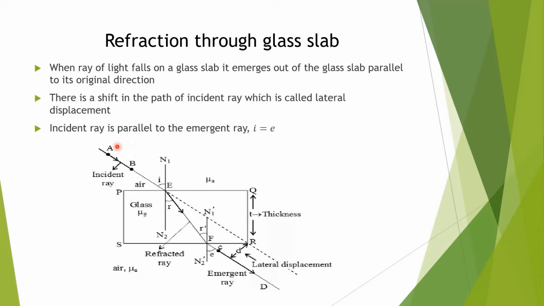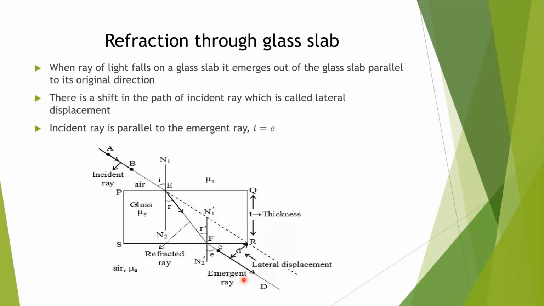When the ray of light is coming from this side, if there is no glass slab, then it should go straight like this only. AB is the path, and if no glass slab, it will travel straight. But because of this glass, it is traveling like this. Direction is the same, but it is shifting.